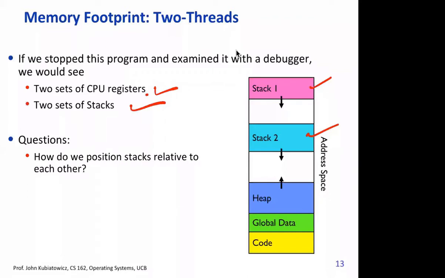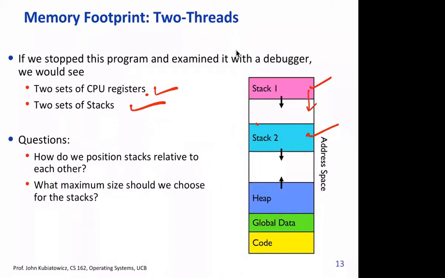If these are too close, then one stack can overwrite the other. And if the distance is too much, then we are wasting space. So different OSs try to decide what could be the maximum length of a stack, and based on that, it can decide what should be the gap between two stacks.